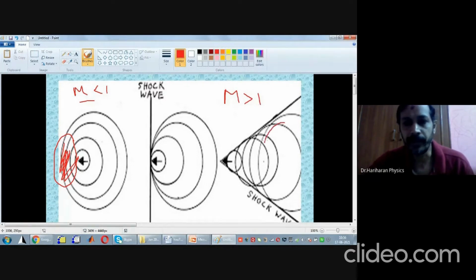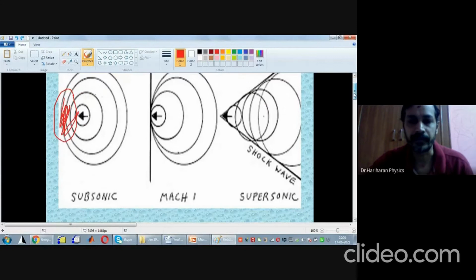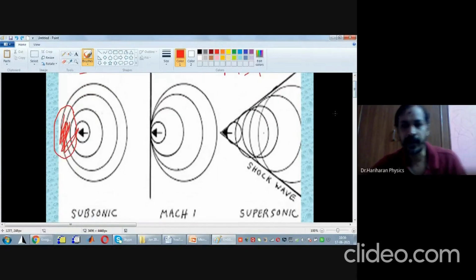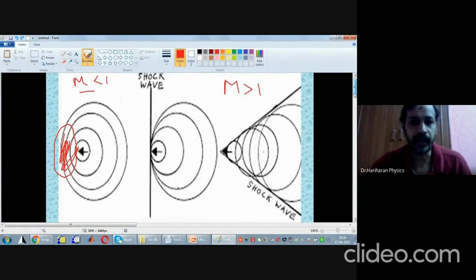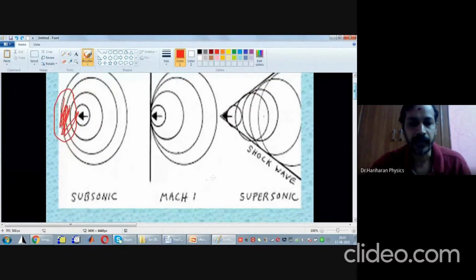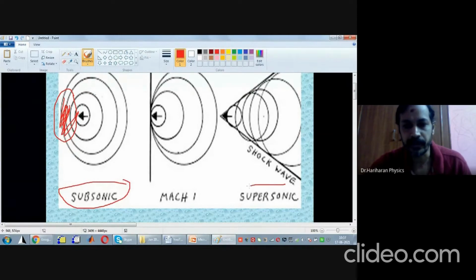All the sound vibrations are going to be behind the object, and this we call as what? Supersonic waves. Okay. So in this diagram, all the 3 cases are captured. This is the case of subsonic waves, where the sound waves are before the object. This is supersonic waves, where the sound waves are behind the object.